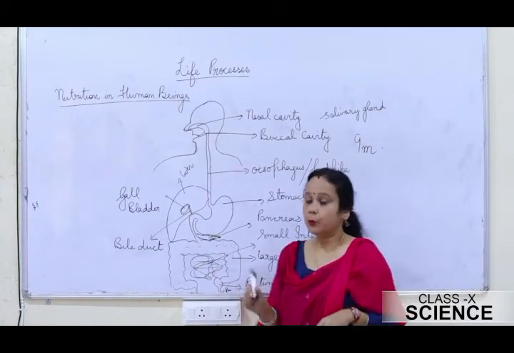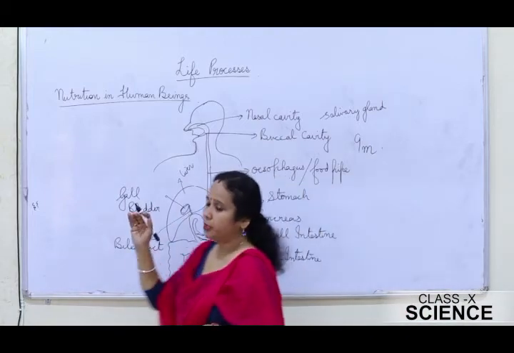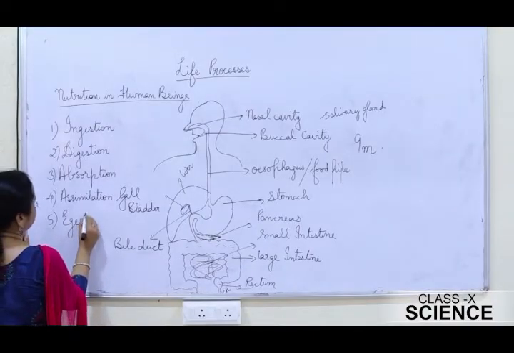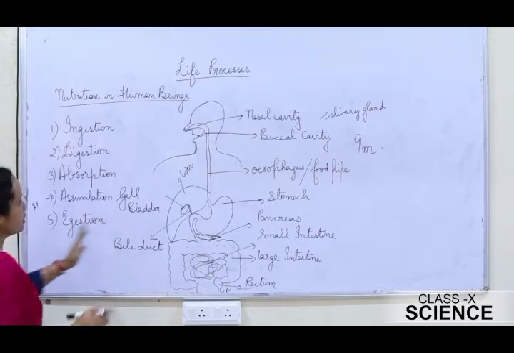Now students, the process of nutrition in human beings consists of 5 steps. First one is ingestion. Then you have digestion. Then you have absorption. You have assimilation. And lastly, egestion or excretion, also called defecation.